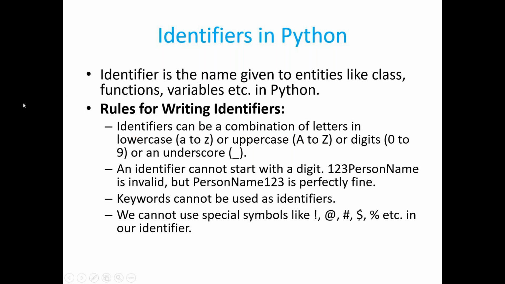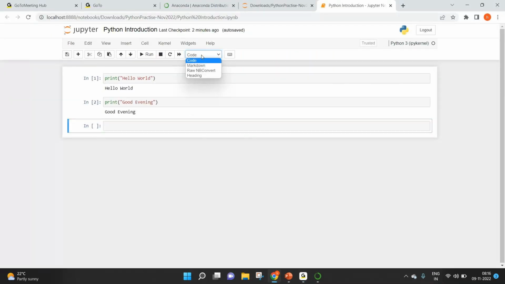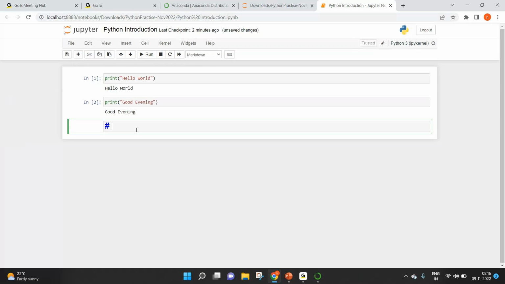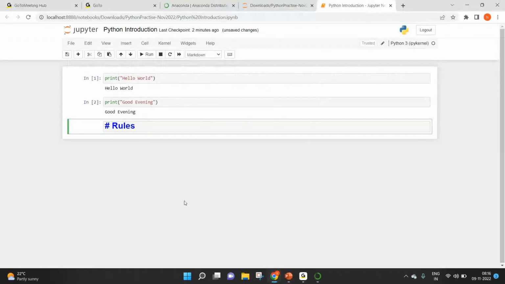Let me show that. I'll go to my Jupyter Notebook here and I'll try to add a heading. From this drop down, you can select markdown. Oh, sorry, not markdown, heading. Select heading, click on OK. Rules. I'll give the same name that I have here: rules for writing identifiers in Python.